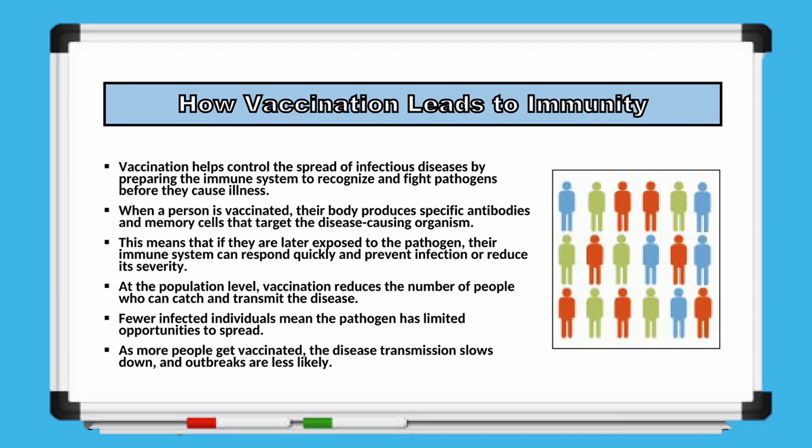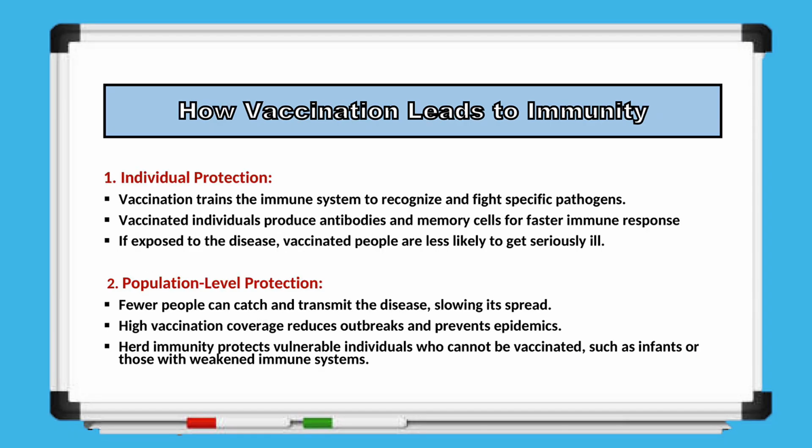When a person is vaccinated, their body produces specific antibodies and memory cells that are ready to target the disease-causing organism. This means that if the person is later exposed to the pathogen, their immune system can respond quickly, preventing infection or reducing its severity. At the population level, vaccination reduces the number of people who can catch and spread the disease. With fewer infected individuals, the pathogen has fewer opportunities to transmit. As more people are vaccinated, the spread of the disease slows down, making outbreaks less likely and helping protect the community as a whole.